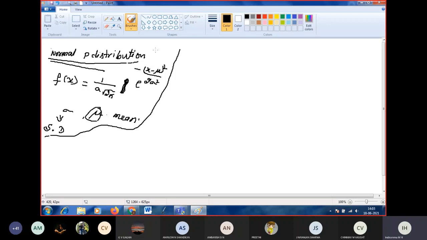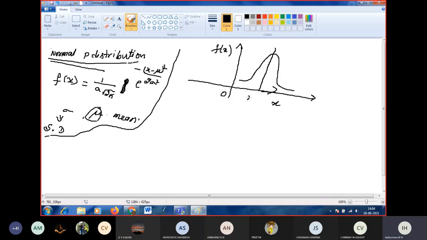Next, we have the normal curve. We can write the normal curve. This is O, this is x, and this is f of x. If you draw the curve x versus f of x, you will get a bell-shaped curve about the x-axis. It is symmetric about the line x equal to mu. So it is called the normal distribution curve. The normal distribution curve is a bell-shaped curve, symmetric about the line x equal to mu.